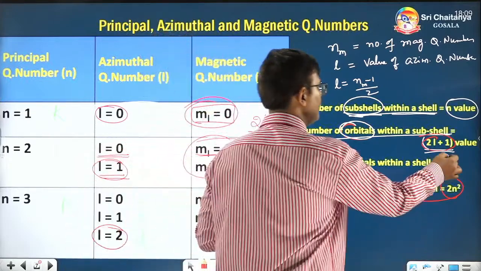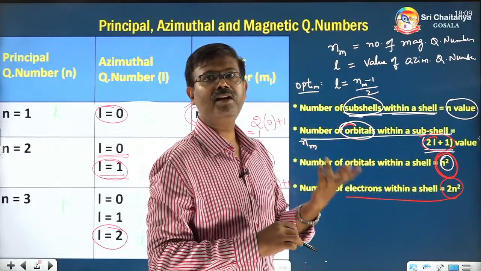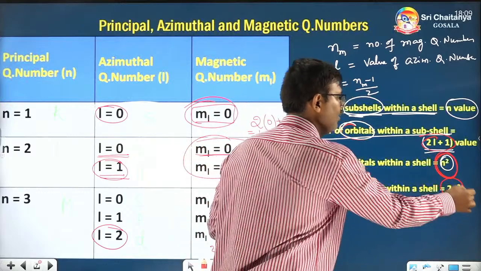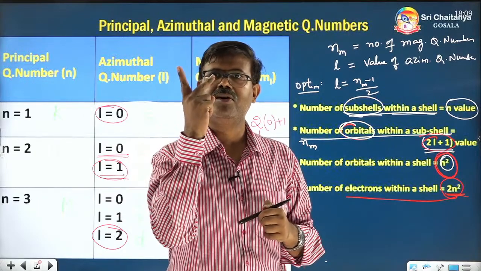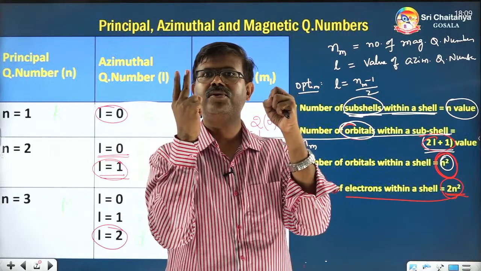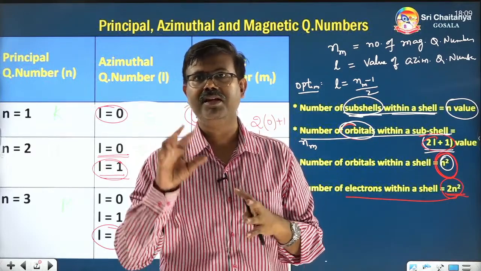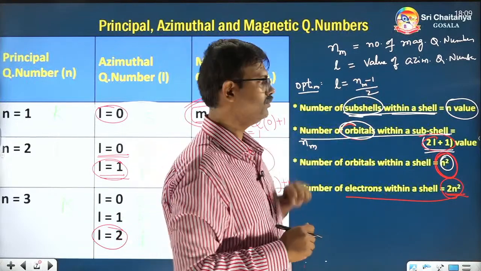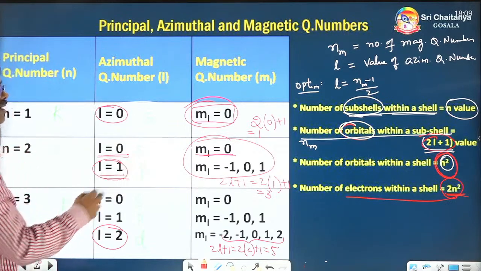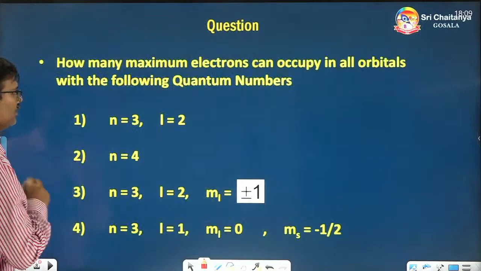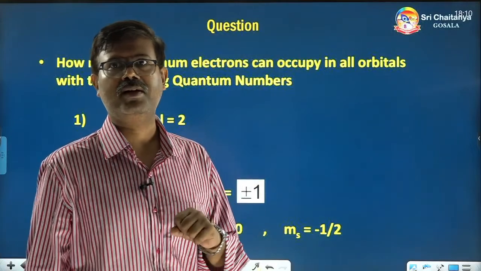So if the total orbitals are n square within a shell, then how many electrons will be present? 2 into n square. Because each orbital has a maximum of 2 electrons and n square orbitals are present, 2 into n square will be the total number of maximum electrons within a shell. These are the important formulas. Now, I hope you understand all these 4 formulas. Now let's solve some problems based on whatever we have learned so far.